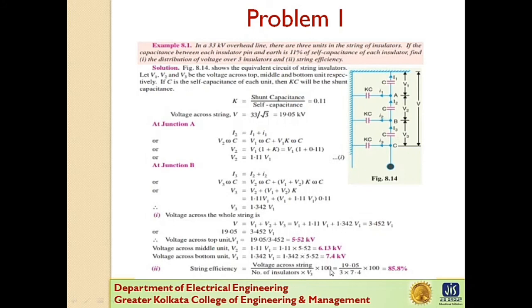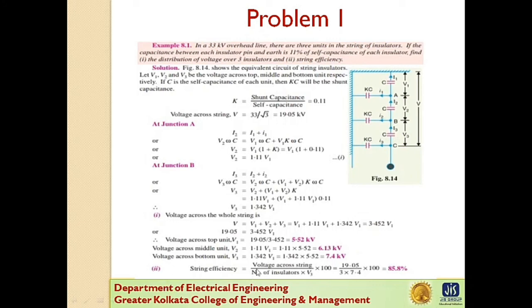So you can see from these results that the unit nearest to the conductor has the highest voltage, that is 7.4 kV. Then V2, the middle unit voltage, is 6.13 kV, and the least voltage is across the top unit, that is 5.52 kV.